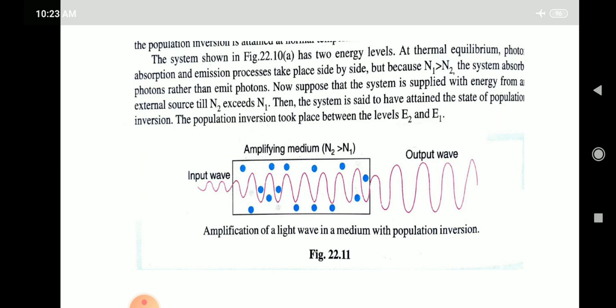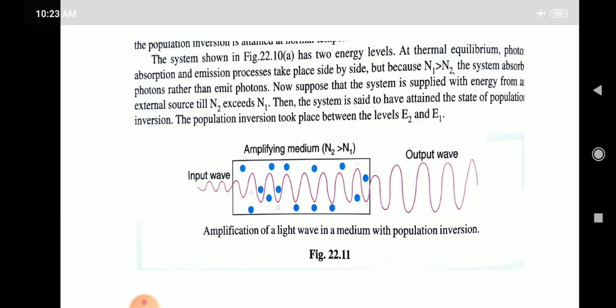Now suppose that the system is supplied with energy from an external source till N2 exceeds N1. Then the system is said to have attained the state of population inversion. The population inversion took place between the energy levels E2 and E1.